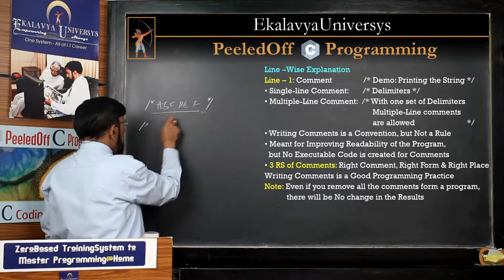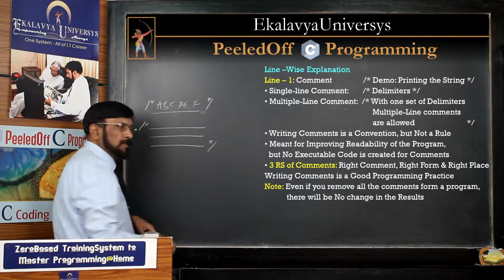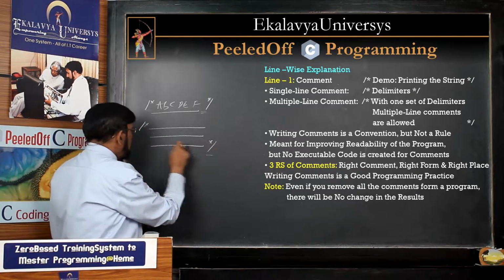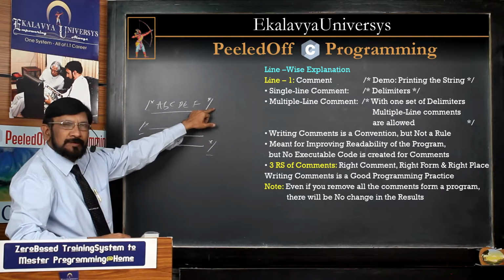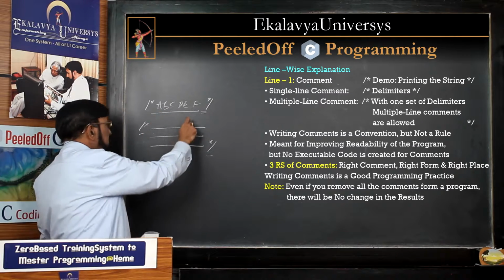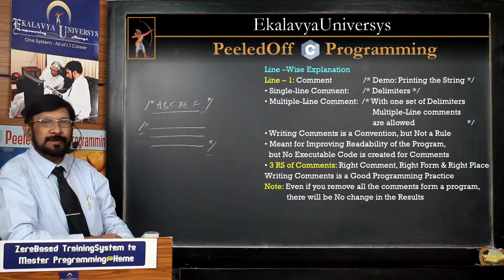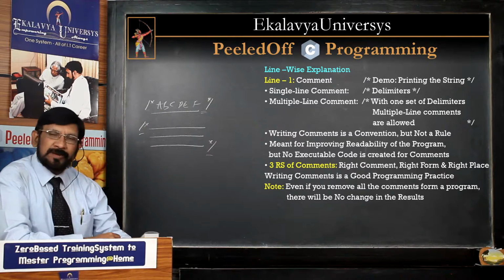Sometimes you may not fit all your comment in one line. Then what can you do? With the same set of symbols, the same one set only. Here also you have written one set only. With one set of symbols, you can write n number of lines of comment. This is a single line comment. This is a multiple line comment.